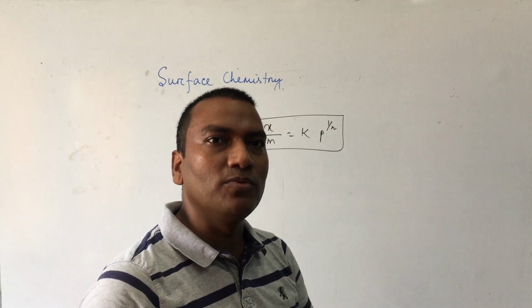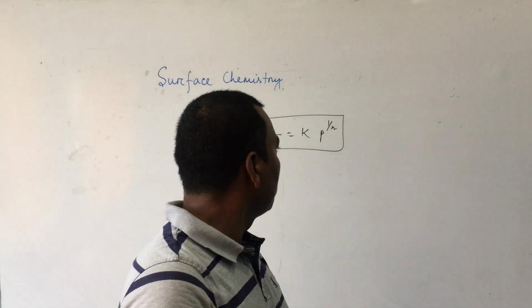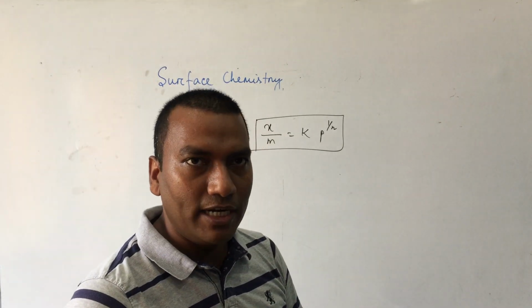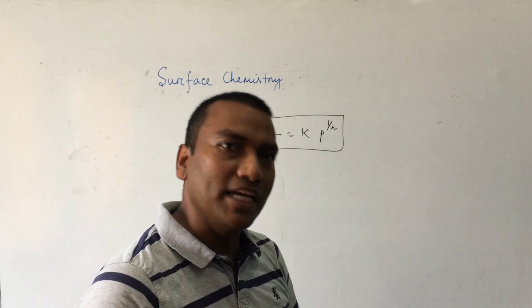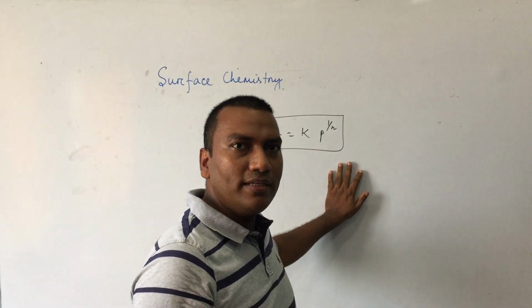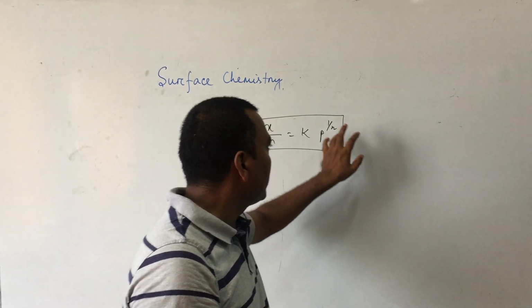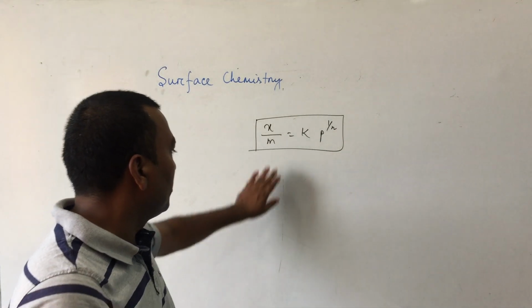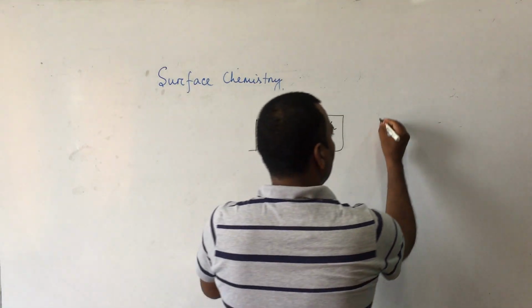Rate of adsorption with pressure at constant temperature. This concept was given by Freundlich, so according to his name, this is called Freundlich adsorption isotherm. And if you remember, this concept is applicable when the accumulating substance is gas. That's why we have taken pressure. And here you will remember some graphical parts are there because this is a relation.